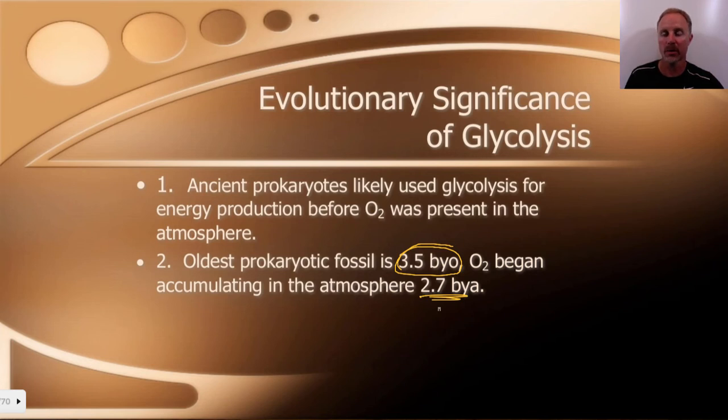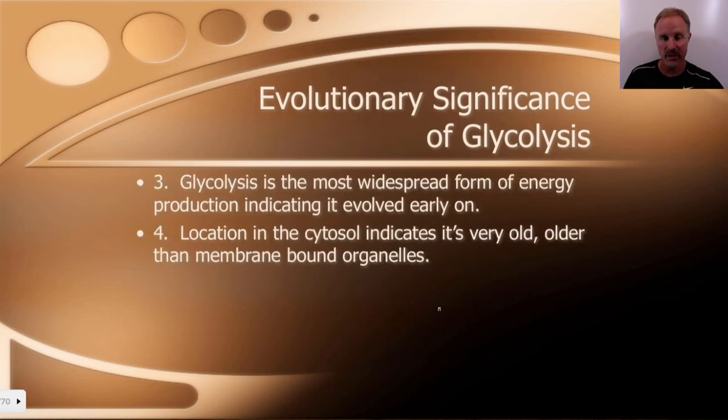So there was a long period of time between the first living organisms and the actual presence of oxygen. Okay, glycolysis is very widespread. It's the most widespread form of energy production. All organisms have this. The location is the cytosol, so bacteria, which don't have any membrane-bound organelles, perform glycolysis in their cytosol. So you don't need any membrane-bound organelles for this, which is also indicative of something that evolved very early on.